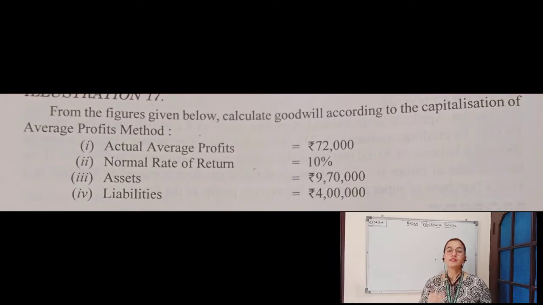Now we will take the same numerical question for calculating the value of goodwill by the second method of capitalization method, which is capitalization of super profit method. So the question is the same here. Average profit is 72,000, normal rate of return is 10%, assets 9,70,000 and liabilities rupees 4 lakh.